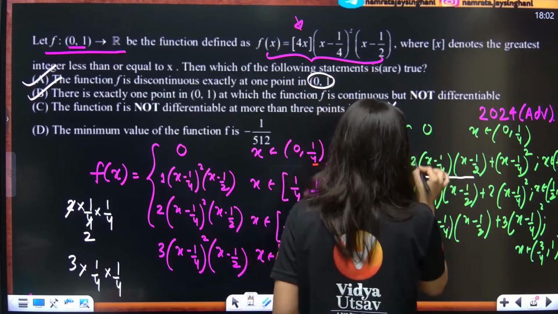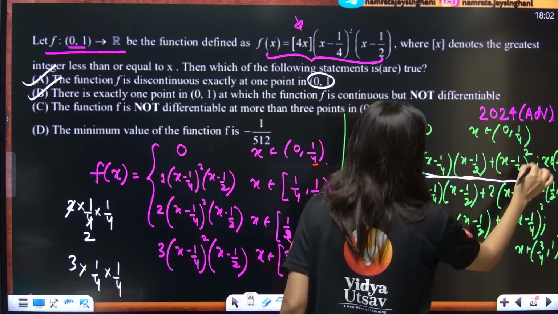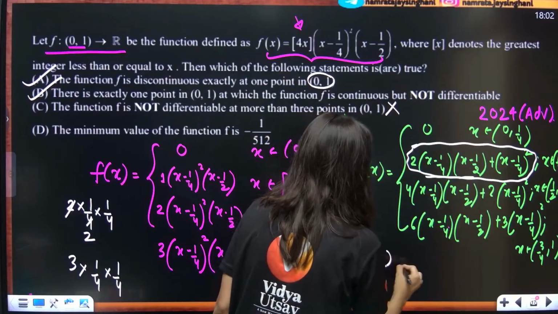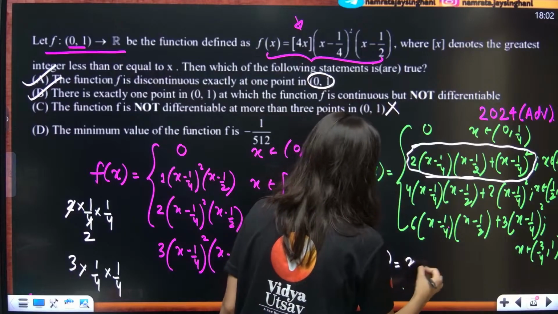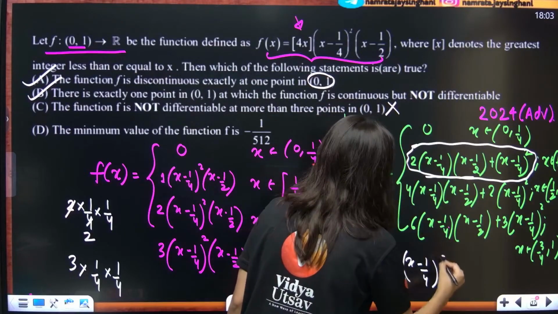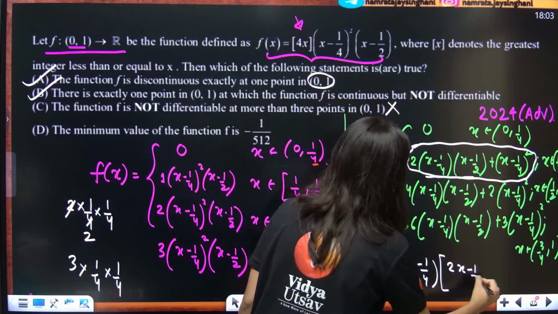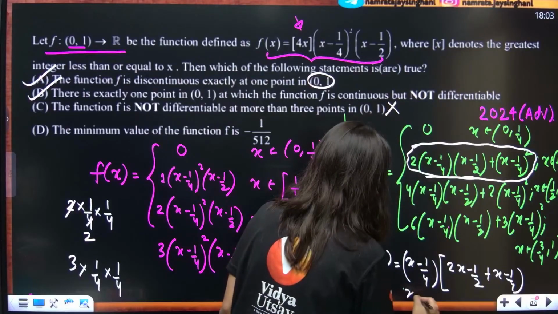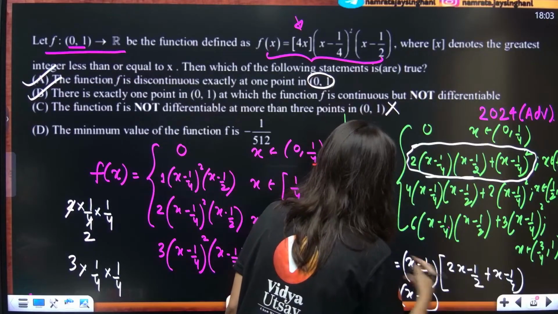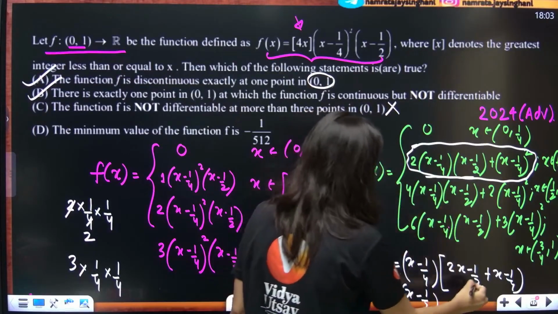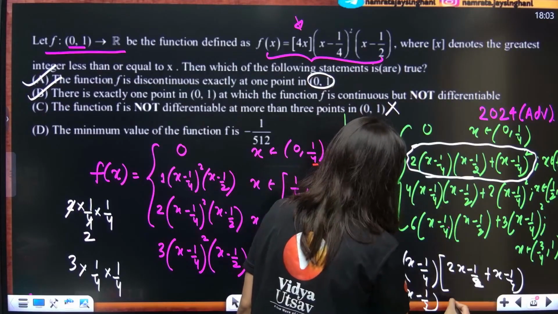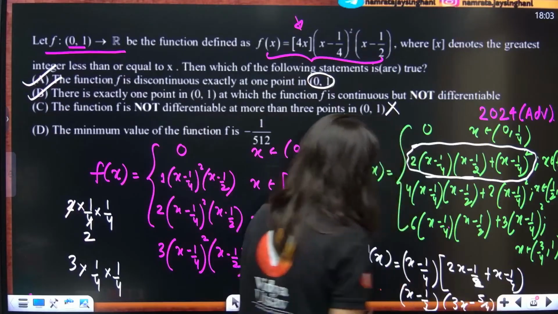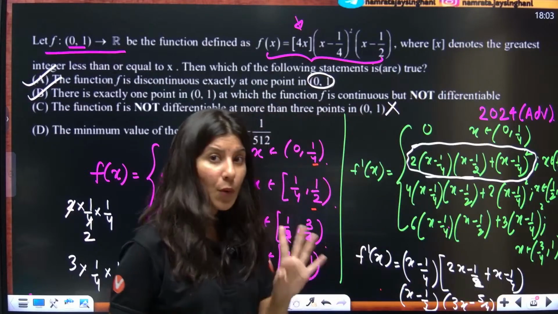So, if you understand, this is the master expression, okay? You need to just take the f dash x value, which is this. Take x minus 1 by 4 common, so that it will become 2x minus half plus x minus 1 by 4. So, this is x minus 1 by 4 and 2x minus 1, not half. So, this is 3x minus 5 by 4.